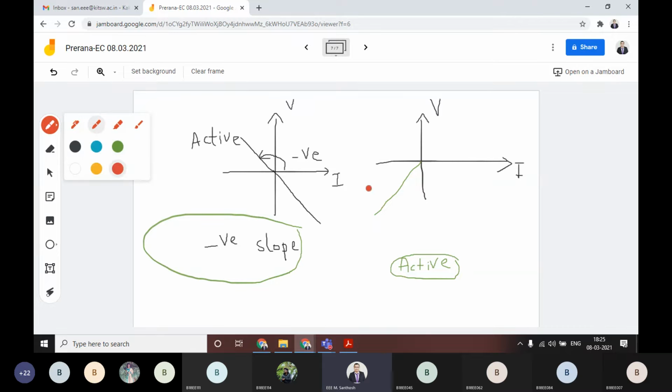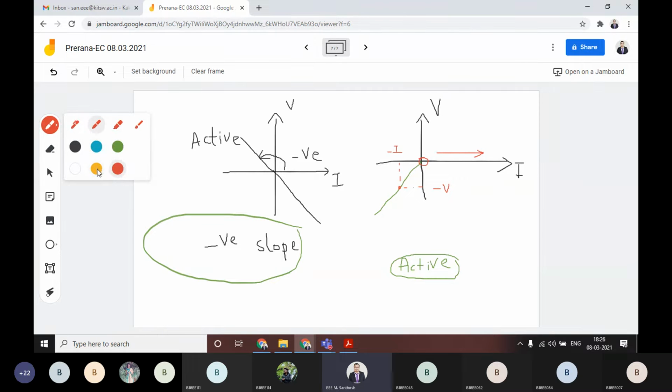For that reason, at any point on this straight line, take one point and project it onto the x-axis and y-axis. On the y-axis we have V and on the x-axis we have I. Here the value of V must be negative, and here the value of I must be negative, as you know. Why? Because this is the origin. At this point it is 0. If you go this side it is positive and this side is negative.